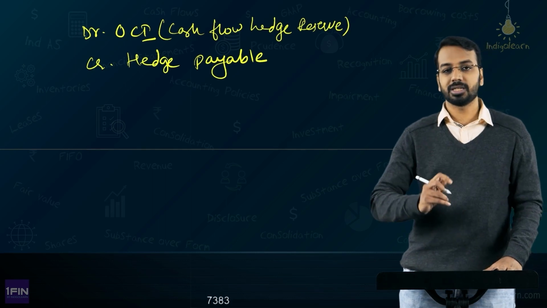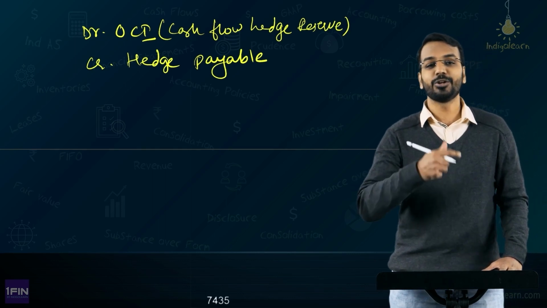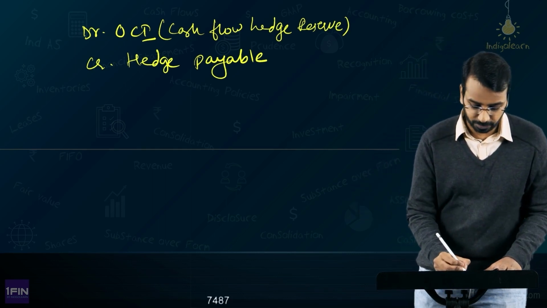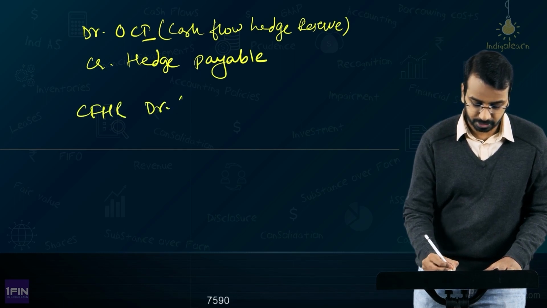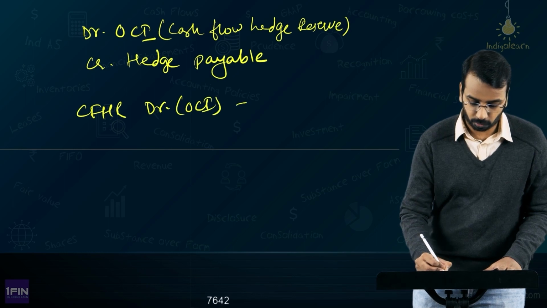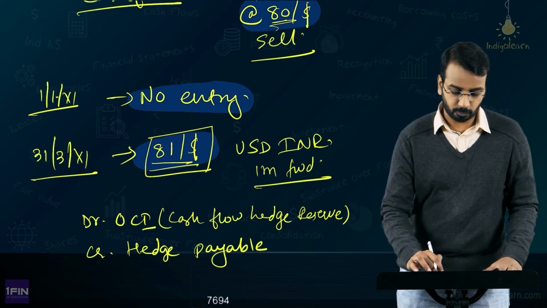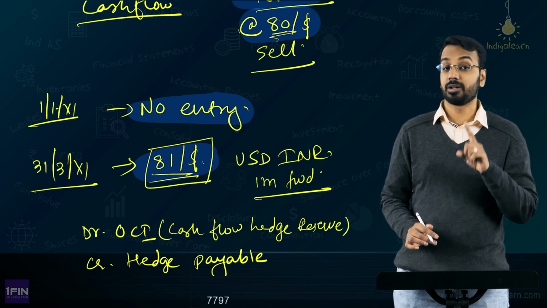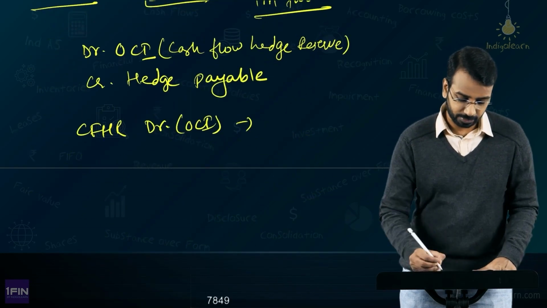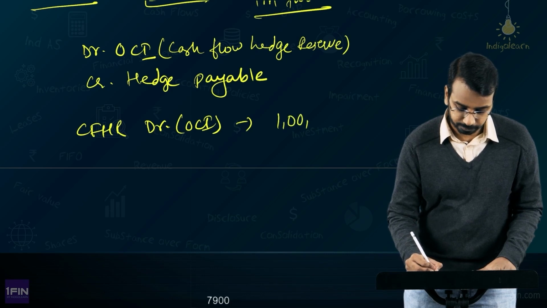See, whenever you have a loss, there will be something which you need to pay to the other party. So the entry will be cash flow hedge reserve debit. This will be debited to OCI. By what amount? From 80 it has become 81. So $1 of loss. On how many dollars? $1 lakh. So you will say debit OCI 1 lakh.